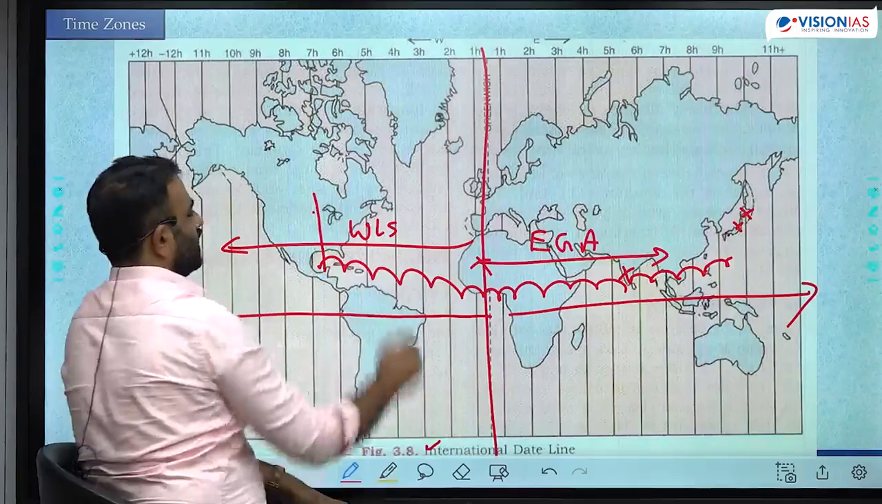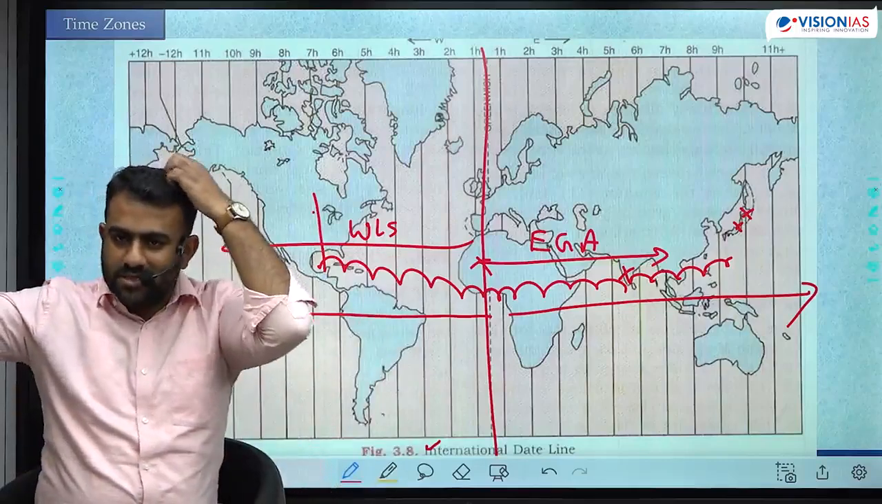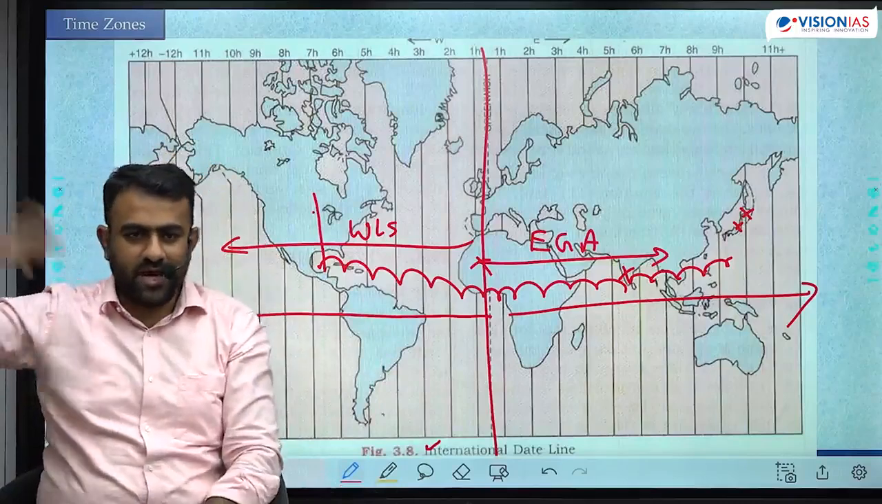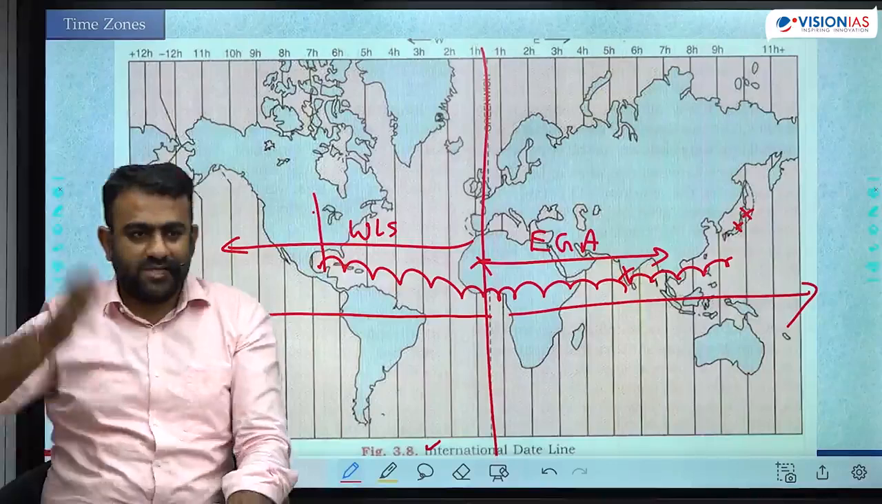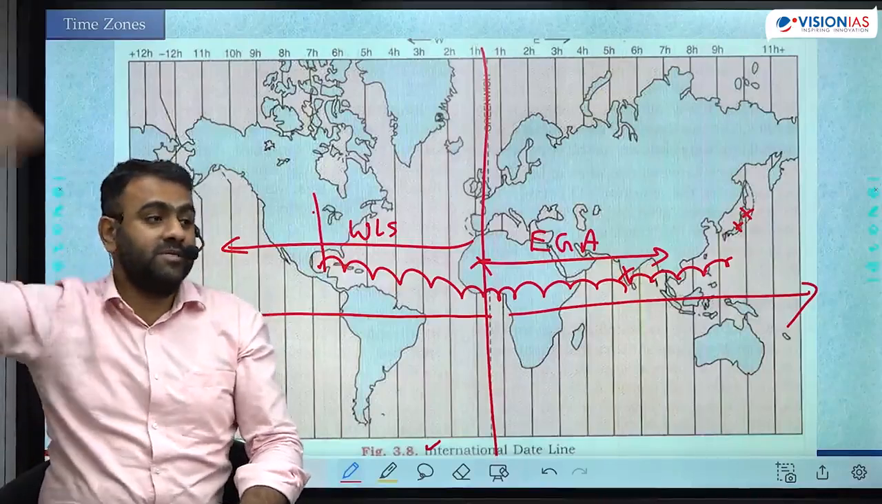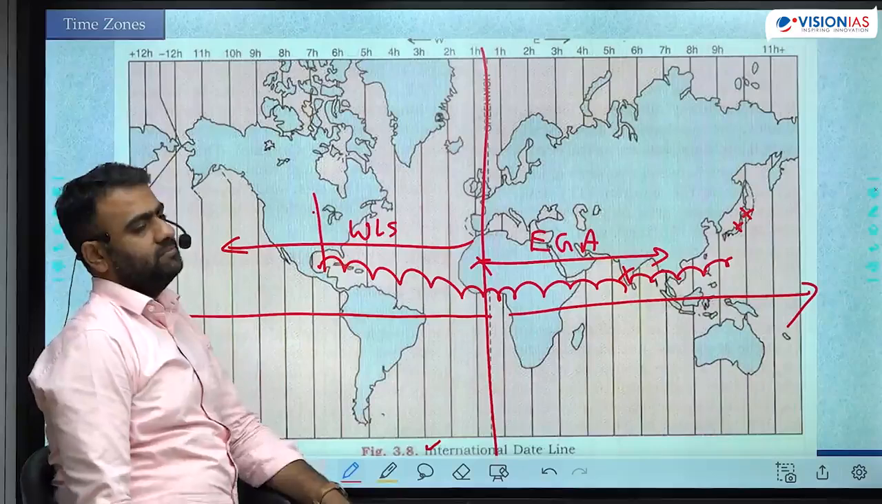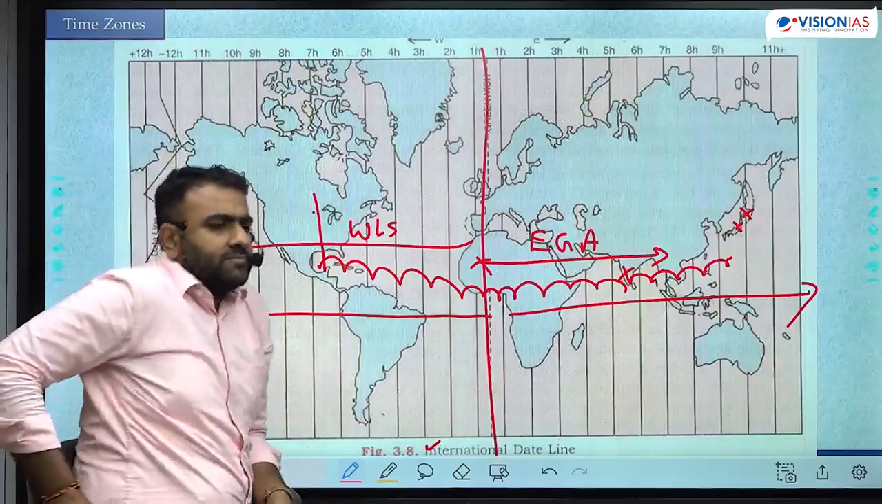West lose, subtraction. If another person is here, okay, 6 hours behind, that means the time difference between you and him is 6 hours. If it is 12 o'clock here, there it is 6 a.m. 12 p.m., 6 a.m. is behind. Very easy to calculate now.